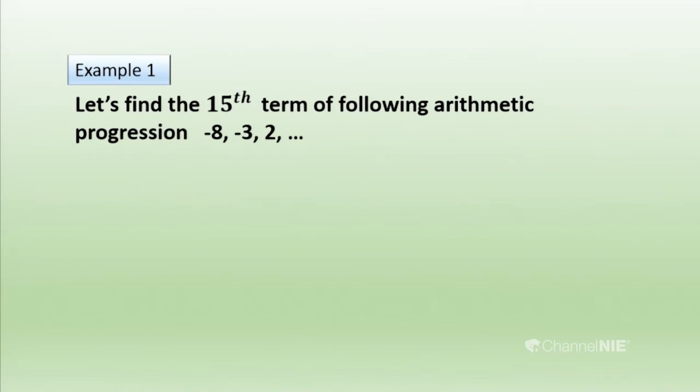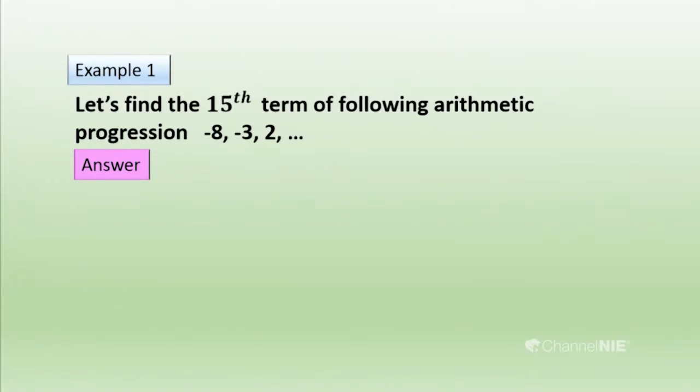So the first term we know. Do we know the common difference? Because we have to find the 15th term, we can find any term using Tn equals a plus (n minus 1)d. You should remember that formula. You should know the first term, the common difference and the position to find the 15th term. First we write the known things.